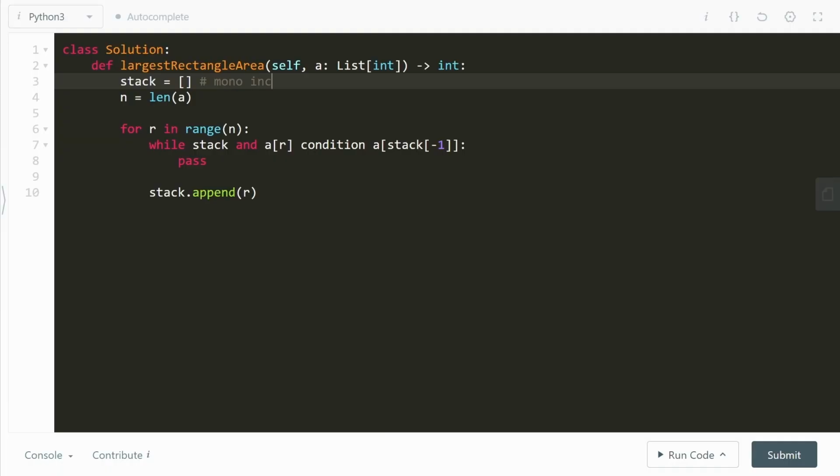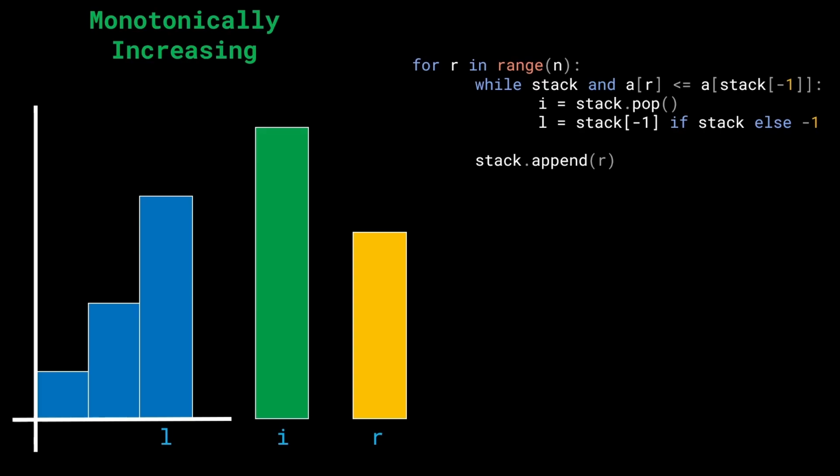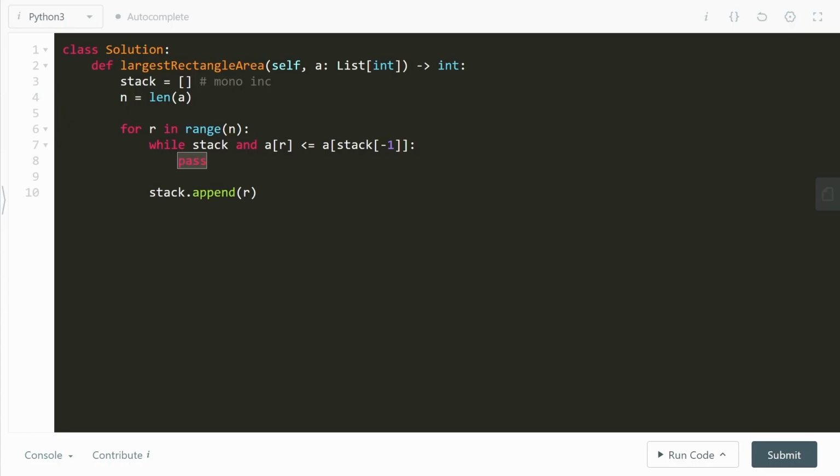All right, cool. So now what do we do? The condition is going to be what? Since we have a monotonically increasing stack, we know that there should be a smiley. So we have less than equals to over here. Cool. All right. So now we want to first figure out what is the element at the top of the stack, which is going to be the I. All right. So I is going to be the stack dot pop. Cool. What is going to be the L?